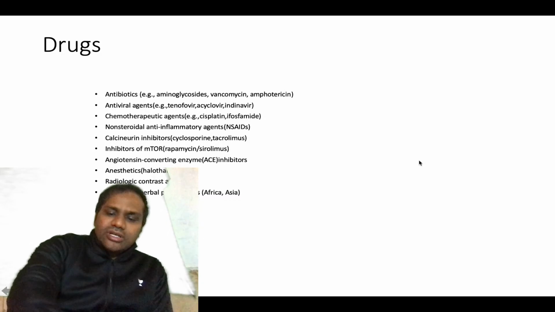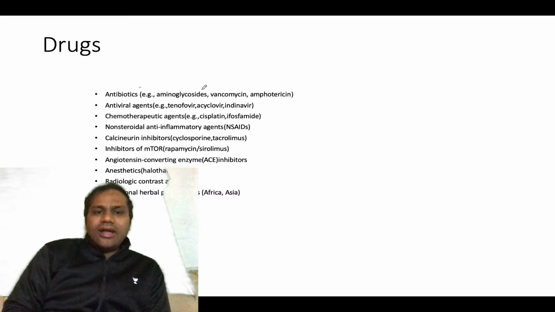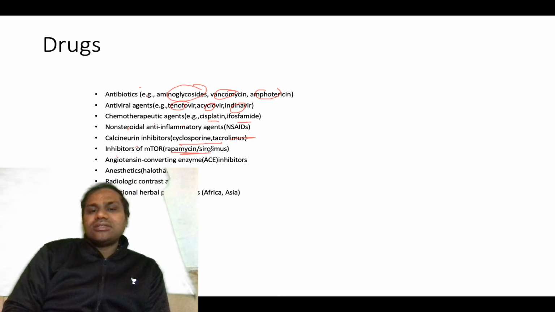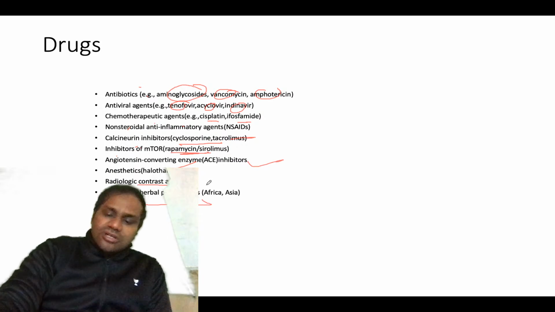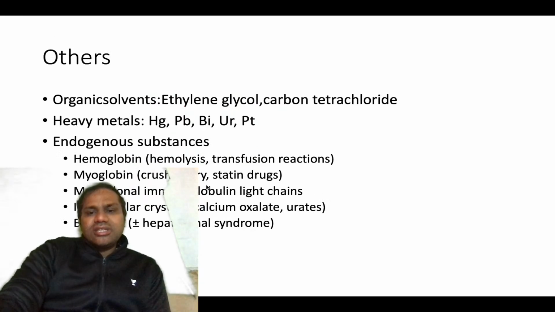So in short, these are the drugs: antibiotics, mainly aminoglycosides, vancomycin, amphotericin B; antivirals like tenofovir, acyclovir, indinavir; chemotherapeutic agents like cisplatin, ifosfamide or carboplatin; NSAIDs; calcineurin inhibitors, cyclosporine and tacrolimus; inhibitors of mTOR like rapamycin and sirolimus; angiotensin converting enzyme inhibitors; anesthetics like halothane; radiologic contrast agents; and traditional herbal preparations. So these drugs are responsible for toxicity in the kidney.